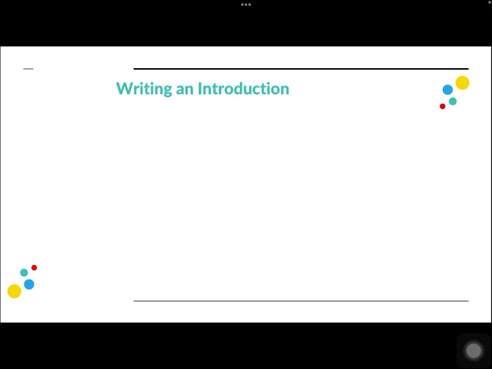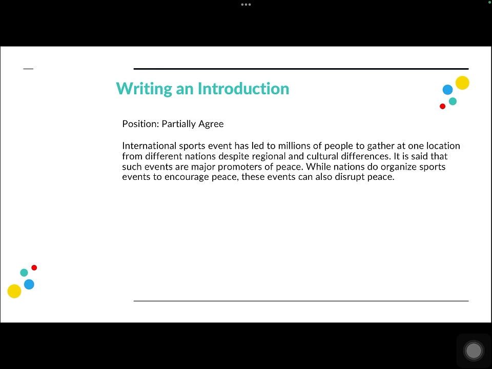So let us look at the introduction for the question that we have just discussed. The position that I'm going to take is partially agree, and this is what I have done. International sports events have led millions of people to gather at one location from different nations despite regional and cultural differences. So this is my background. It is said that such events are major promoters of peace. So this is my restatement of the question.